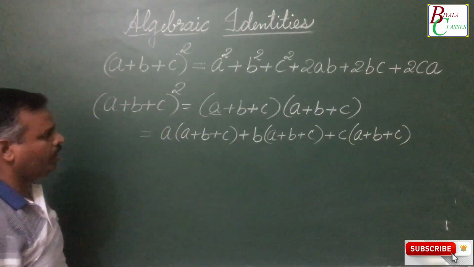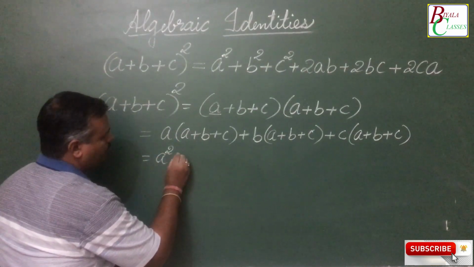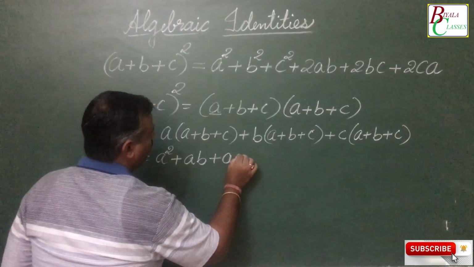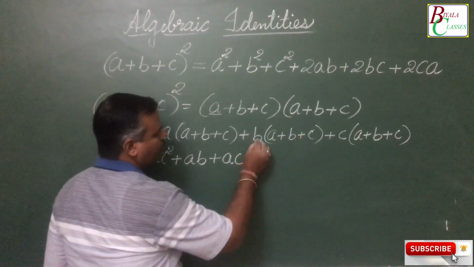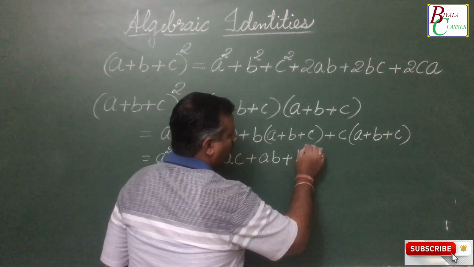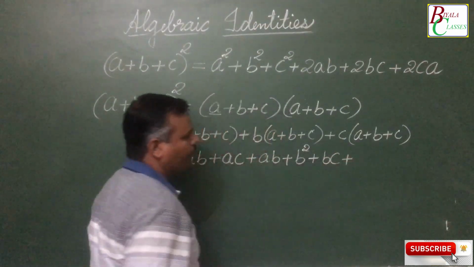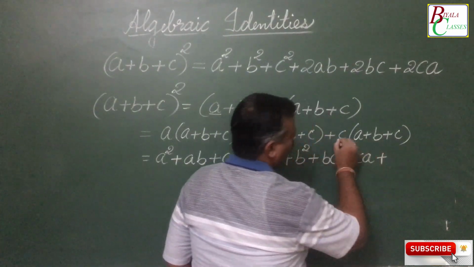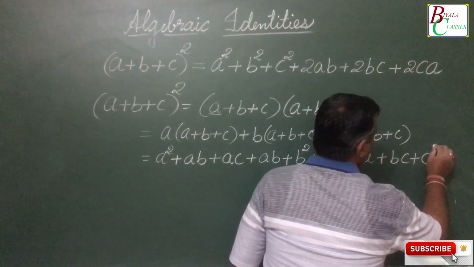On multiplying, here we have a squared plus ab plus a multiplied by c, it is ac, plus b multiplied by a, ab, b multiplied by b, b squared, b multiplied by c, bc, plus c multiplied by a, ca, plus c multiplied by b, bc, and c multiplied by c is c squared.